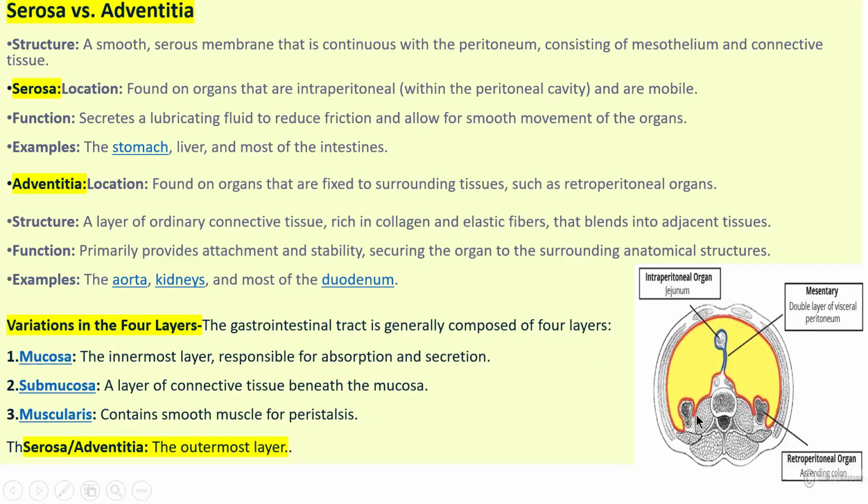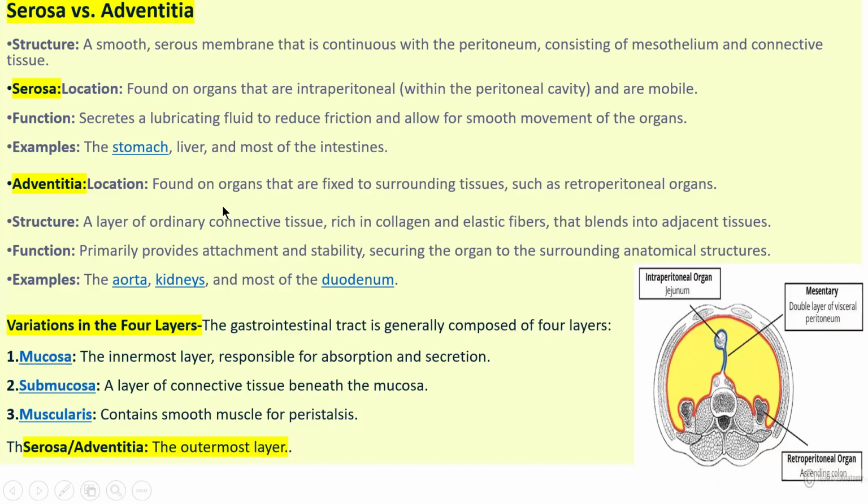An image is given: intraperitoneal organ, the jejunum, part of the small intestine. Intraperitoneal organs are present within the peritoneal cavity and are mobile. Serosa secretes lubricating fluid to reduce friction and allow smooth movement of the organ. Points should be noted: it is present in the stomach, liver, and most of the intestine; there is a presence of the outermost layer, that is serosa.